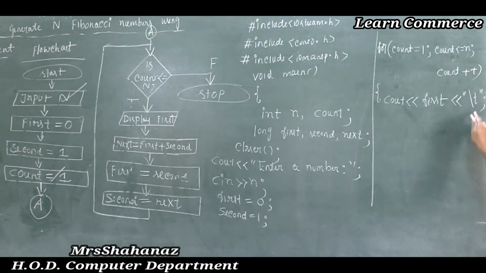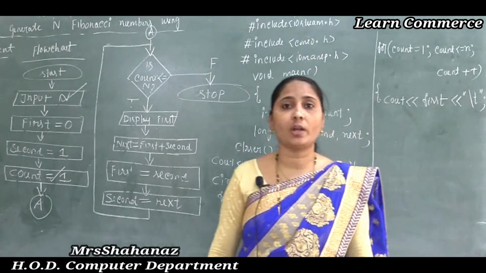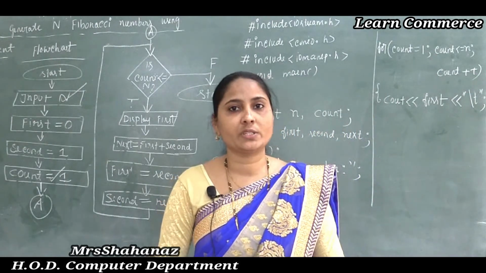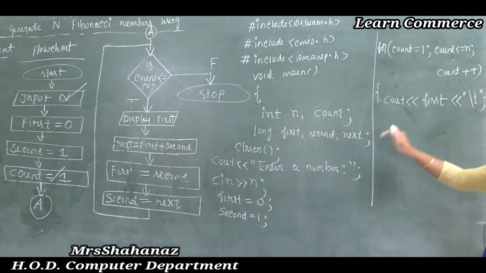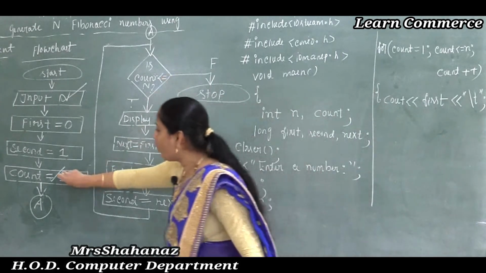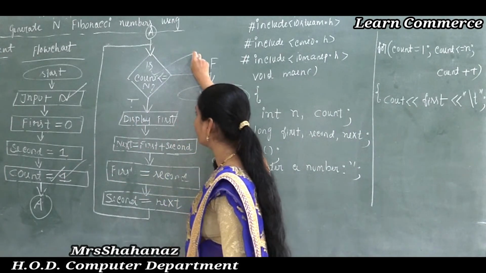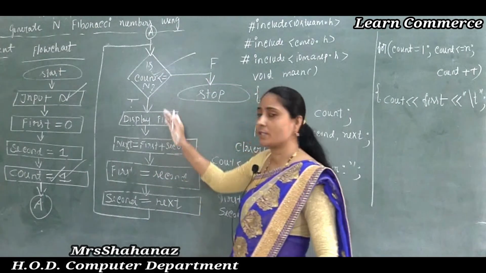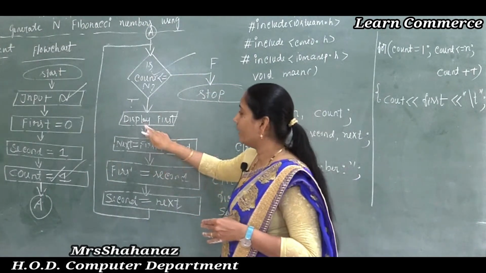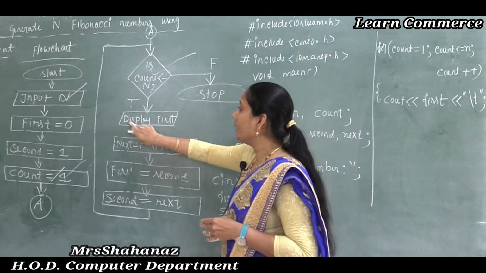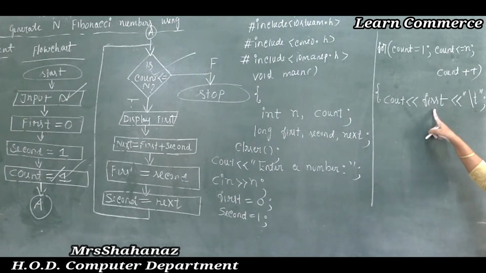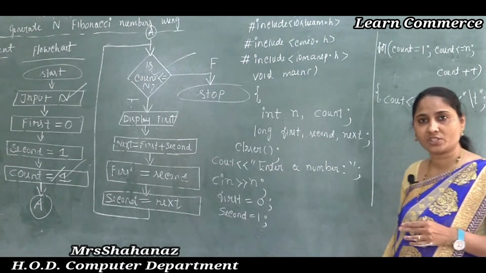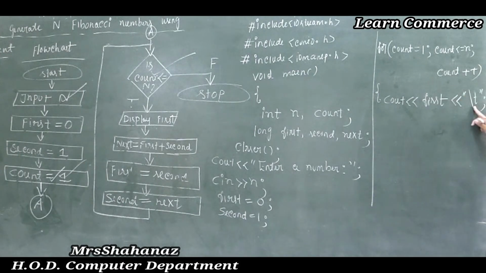So I used the \t, that is called the tab. As we know, the use of the tab is that it leaves some space between the numbers. So now I completed count value is equal to 1, count less than or equal to n here, and next count plus plus, which moves 1 by 1 here. Later, if the condition is true, display the first number with cout, and I am not using the double quotation for the variable first because here I want to display the value of the first, and also I want to leave some space between the numbers.